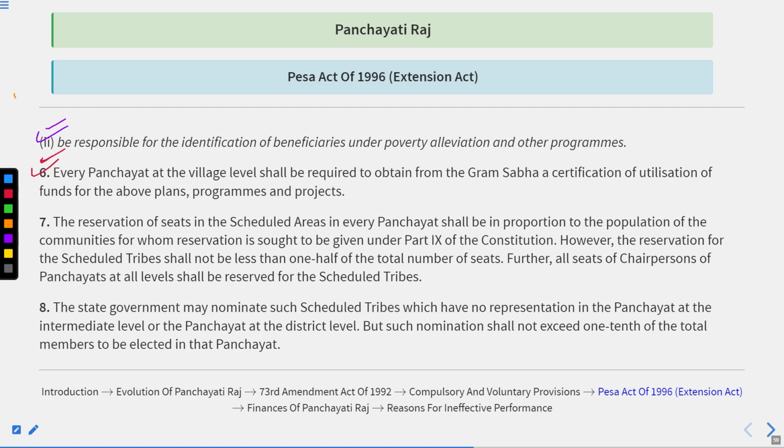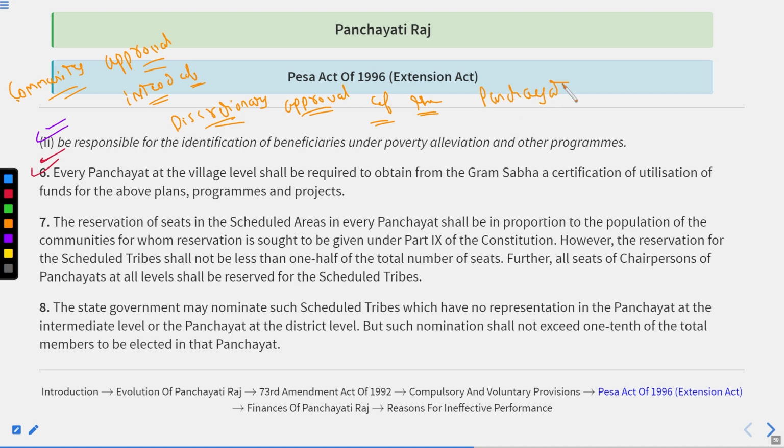It means that there will be community approval for the identification instead of discretionary approval of the panchayat. Okay.